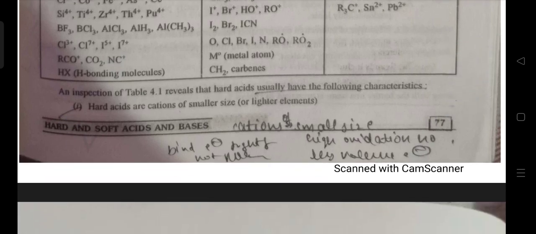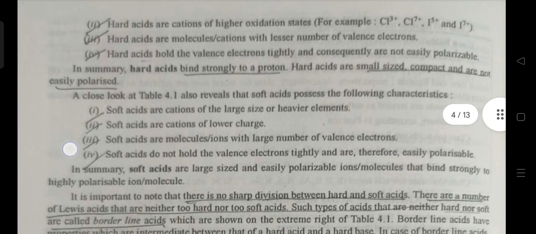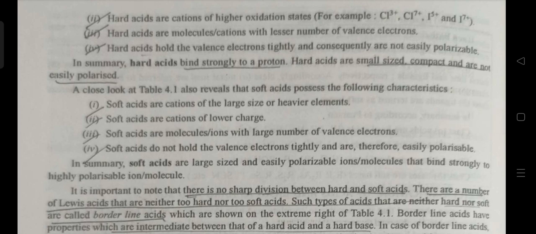So it reveals that hard acids usually have the following characteristics. First, hard acids are cations of smaller size or lighter elements. Second, hard acids are cations of higher oxidation state, for example, Cl3+, Cl7+, I5+ and I7+.